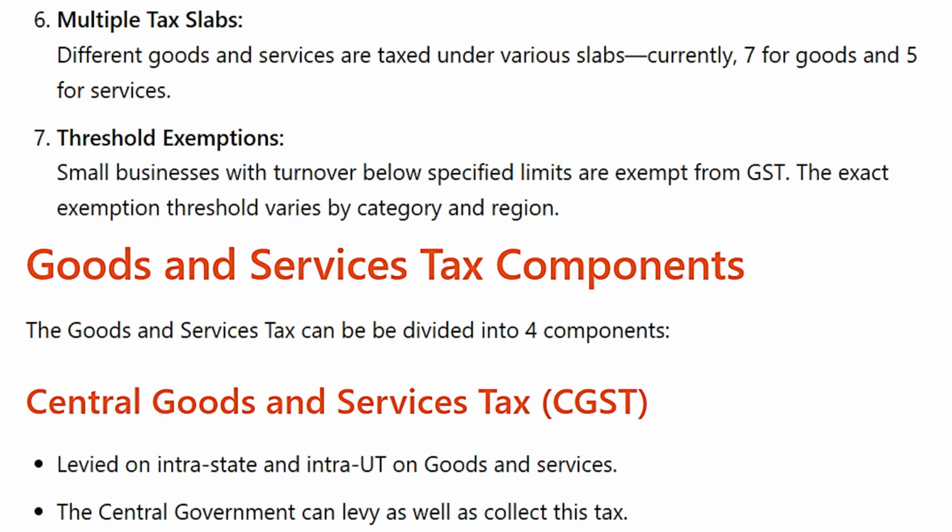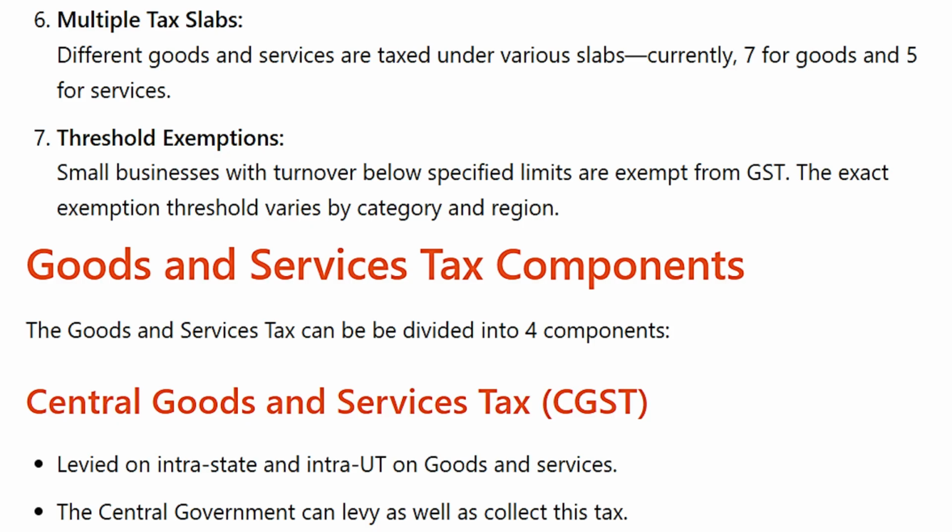Threshold exemptions. Small businesses with turnover below specified limits are exempt from GST. The exact exemption threshold varies by category and region. Goods and Services Tax components. The Goods and Services Tax can be divided into 4 components.